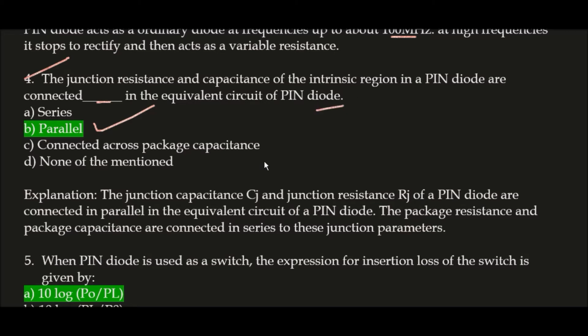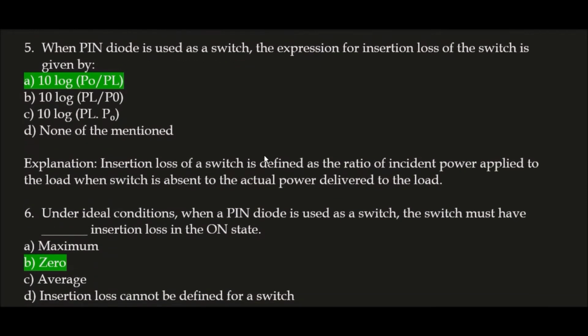Okay, next question. When a PIN diode is used as a switch, the expression for insertion loss of the switch is given by: the correct answer is option A, 10 log(P0/PL). Insertion loss of a switch is defined as the ratio of the incident power applied to the load when the switch is absent to the actual power delivered to the load. Mathematically, it is given by 10 log(P0/PL).